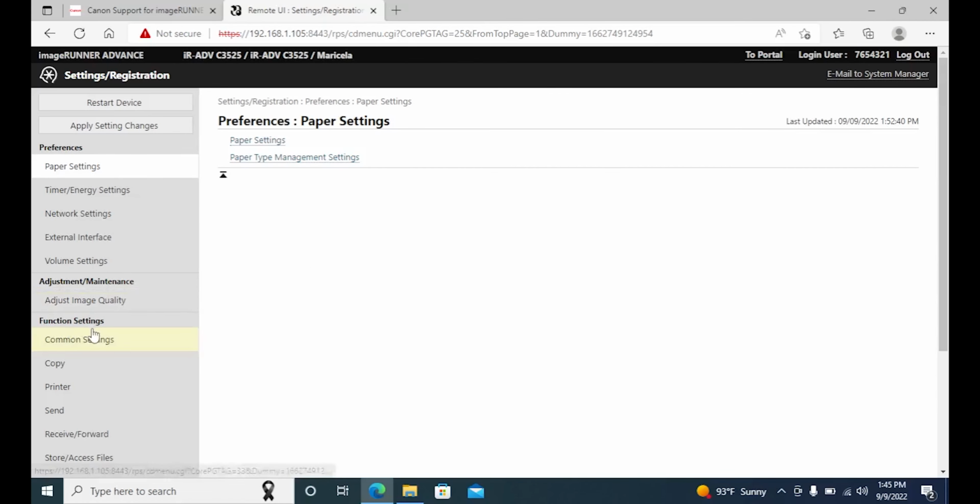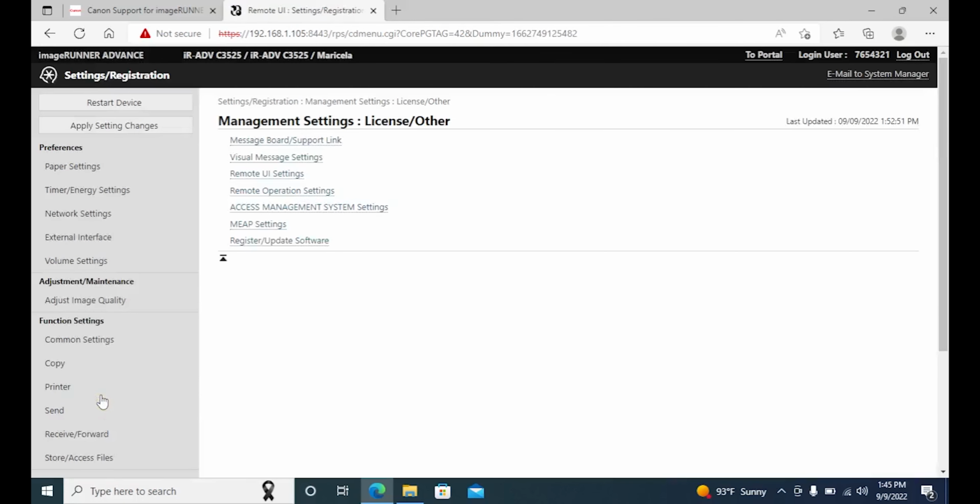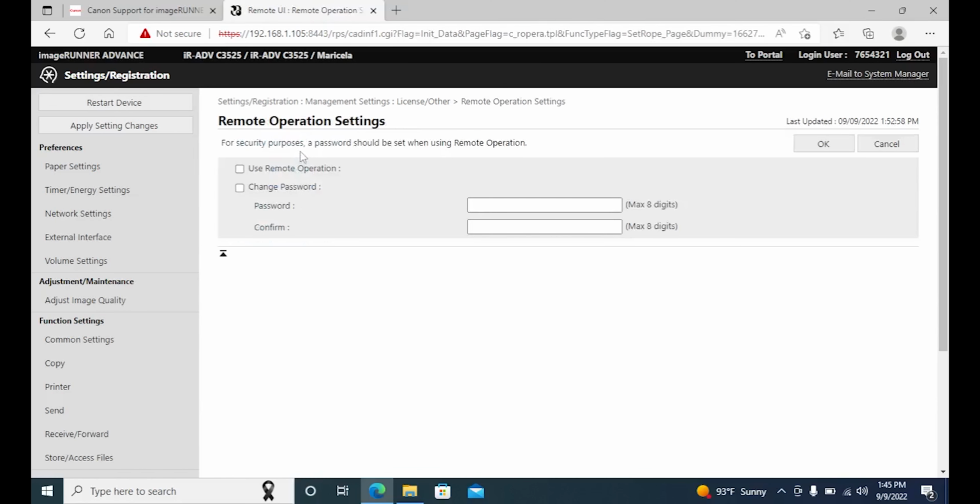Once logged in, go to Settings Registration located on the right. On the left side, scroll down and look for License and Other, which is located under User Management. You will now see Remote Operation Settings. Put a check on Use Remote Operation. Check under Password. You are free to enter any password you like. I will enter 1, 2, 3, 4 for demonstration purposes. Click OK.